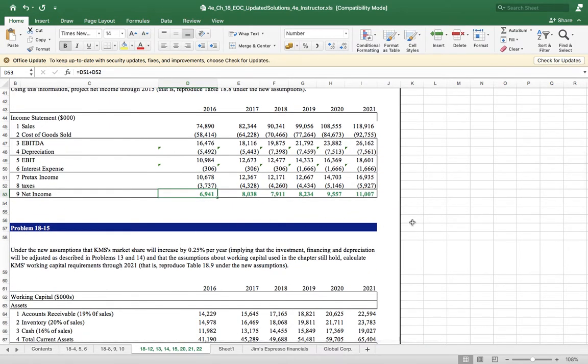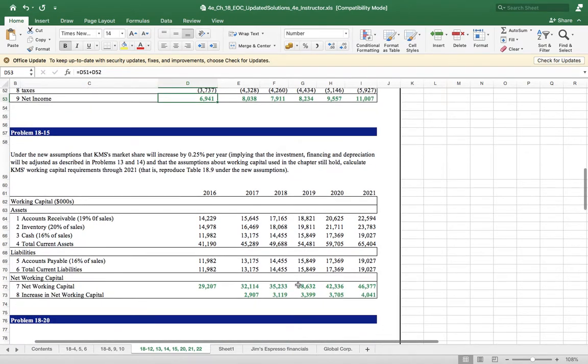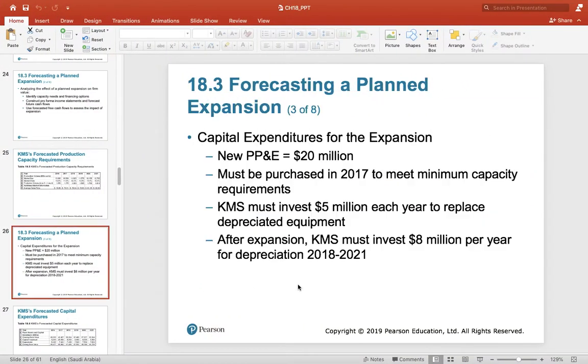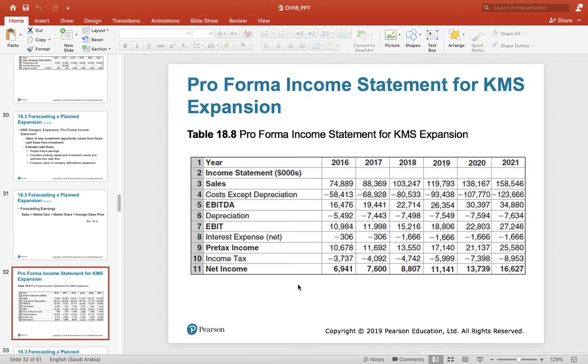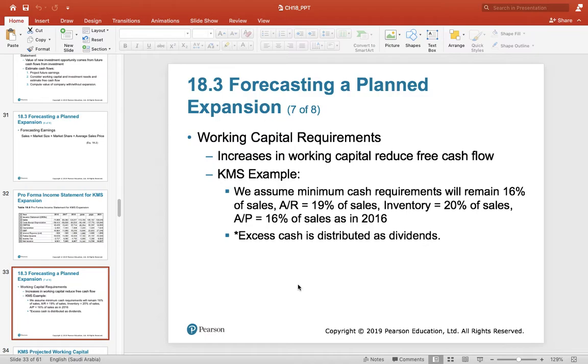Now come to the 18-15. 18-15 says the working capital, increase in working capital requirement. What is the working capital requirement? We have seen in the PowerPoint. Working capital requirement is given here. PowerPoint is telling you working capital requirement, no change. Same rate we will take. Here is the working capital requirement.